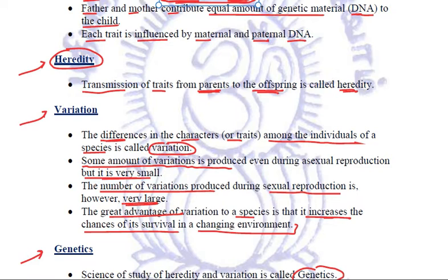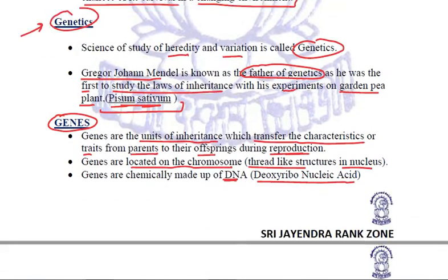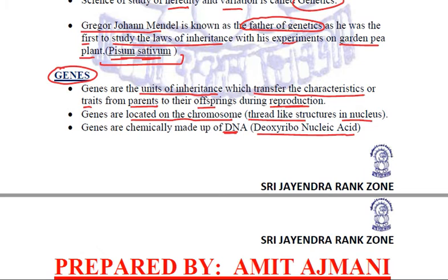There will be some differences, and those differences we termed as variation. And the branch of biology which deals with the study of heredity as well as variation is termed as genetics. Right? Father of genetics, Gregor Johann Mendel.